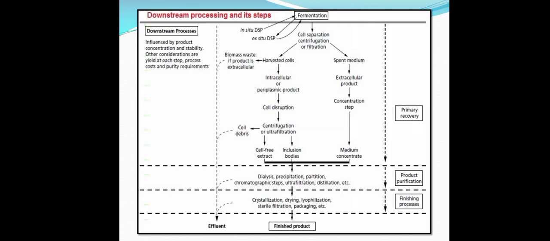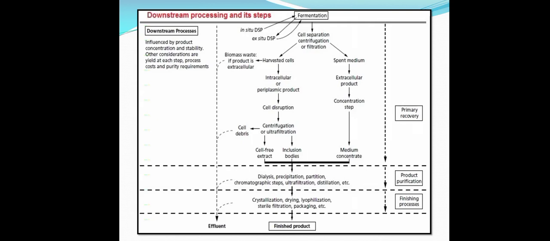Now here within this flowsheet diagram we can observe the different steps within the downstream processing. The downstream processing is either in situ or ex situ. Whenever the downstream processing is carried out at the fermentation site itself, it is considered to be in situ. Whenever we recover the product and carry out this process at other sites, it is considered to be ex situ downstream processing.